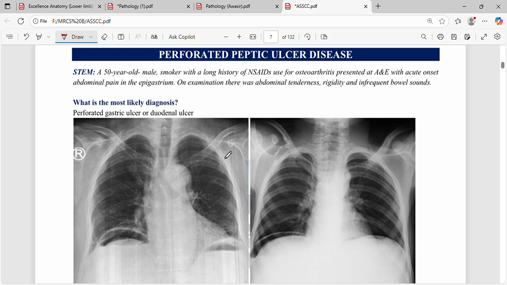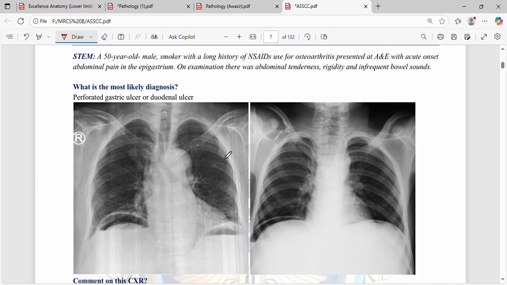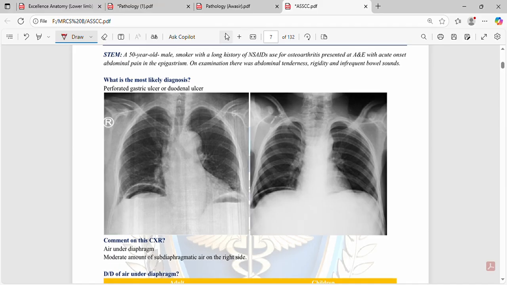Okay, so today we are going to discuss perforated peptic ulcer disease. A 50-year-old male smoker with a long history of NSAID use for osteoarthritis presented to A&E with acute onset of abdominal pain in the epigastrium. On examination, there was abdominal tenderness, rigidity, and infrequent bowel sounds. So, what's the most likely diagnosis? It's a perforated gastric ulcer or duodenal ulcer.